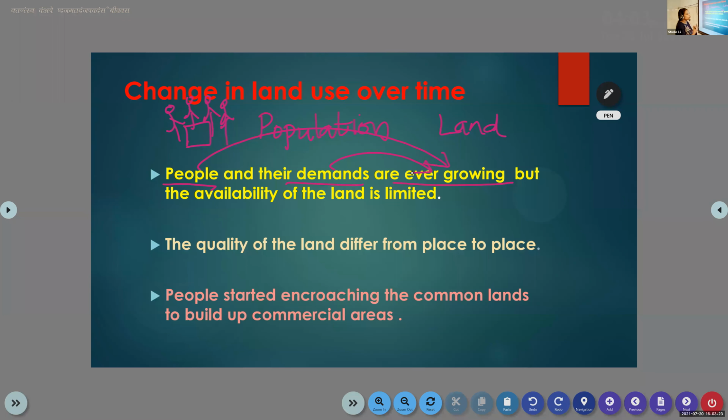They want to construct new houses, they want to construct buildings, or they need a park, or they need a theater. So day by day, the needs, the desires, the demands of the people are increasing. But we have only a limited land, while the population and the demand of the people are increasing day by day.